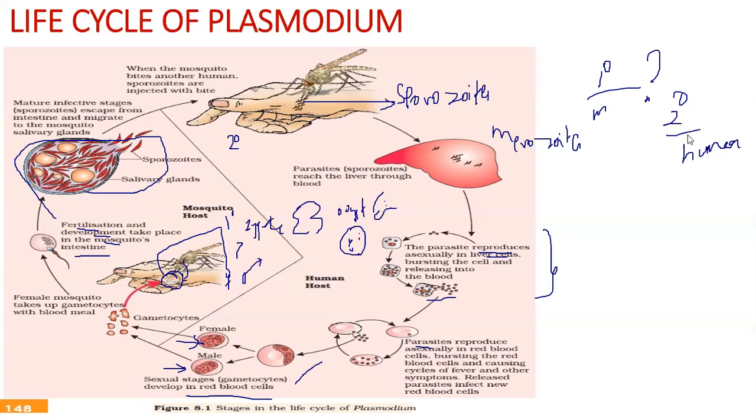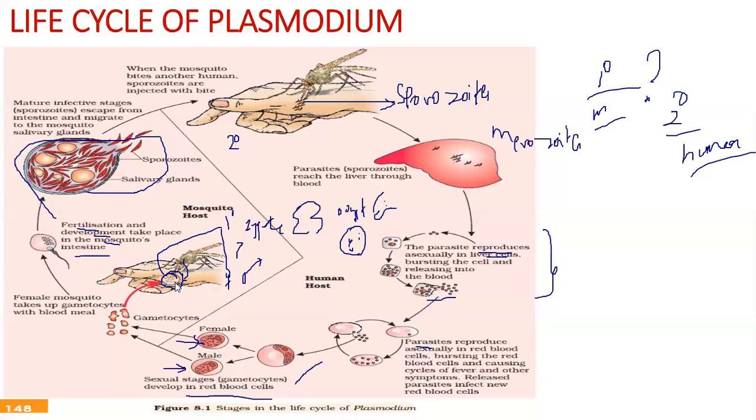But there is a question: where can you notice symptoms clinically? It's not in the mosquito that you notice symptoms like headache, fever, and chills. You notice it in humans. So this is one of the points that I wanted to make clear. And then let me come back to it.